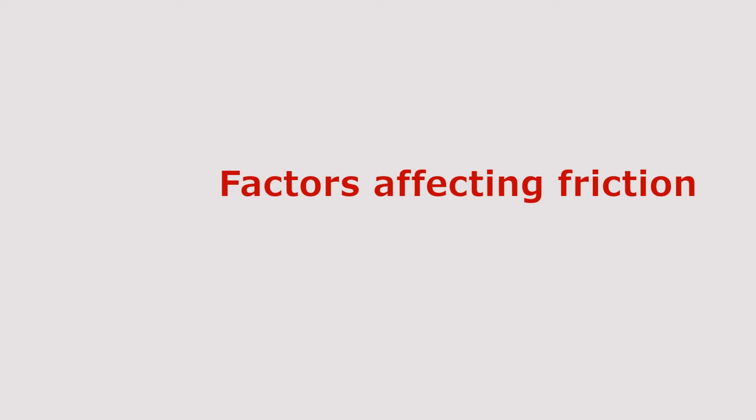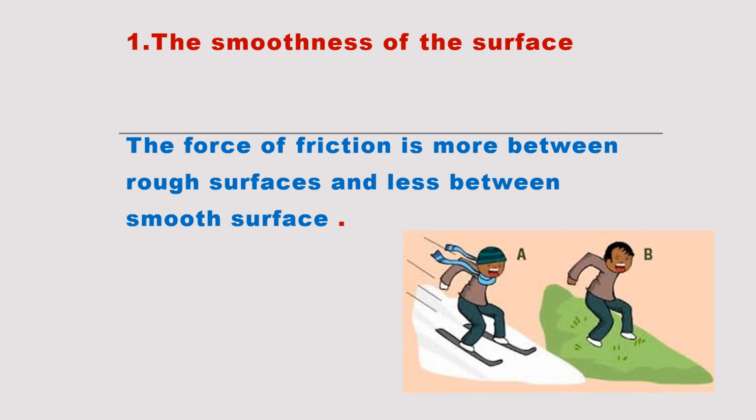So whenever one body starts moving over another surface, there is a force which tries to stop the movement, and that force is called the force of friction. Okay, so we will see what are the factors on which this force of friction depends. First is the smoothness of the surface. If the surface is very smooth, then the movement will be very easy. That means the friction will be less. If the surface is rough, then the friction will be more and the movement will become difficult.